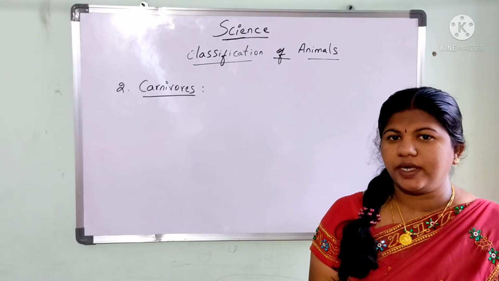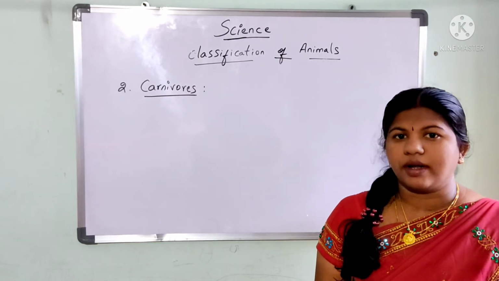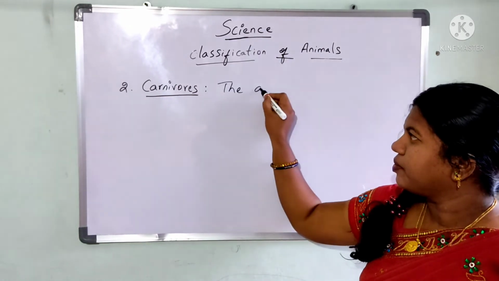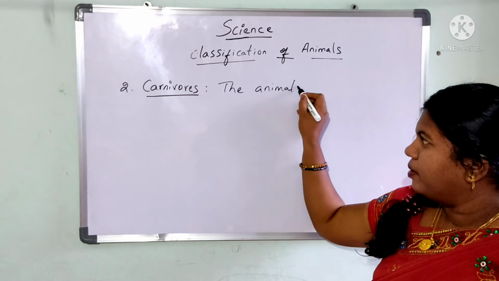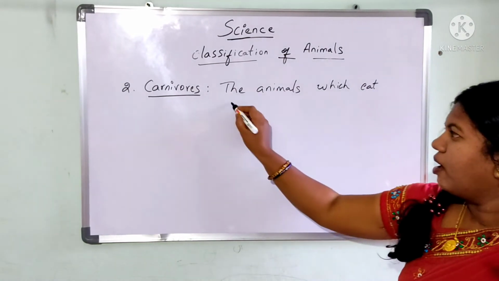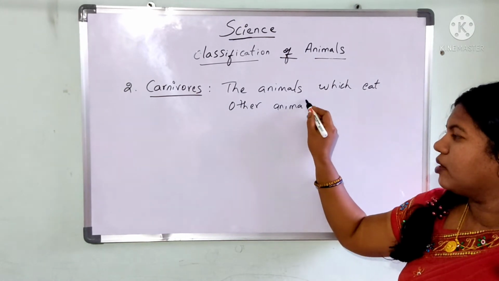Our second category is carnivorous animals. So carnivorous animals are nothing but the animals which eat other animals' flesh or meat.